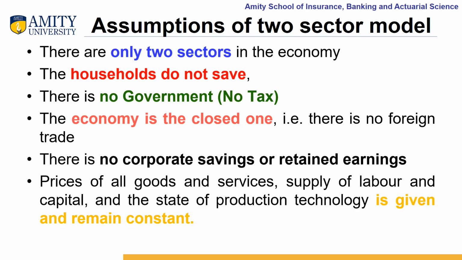The next one is that there are no corporate savings or retained earnings, which means whatever is being received by these business firms by selling the goods and services, they utilize that money for paying the factor payments or factor incomes to the households. And the last one is that prices of all goods and services, supply of labor and capital, and the state of production technology are given and remain constant.